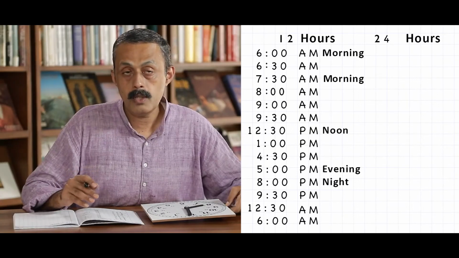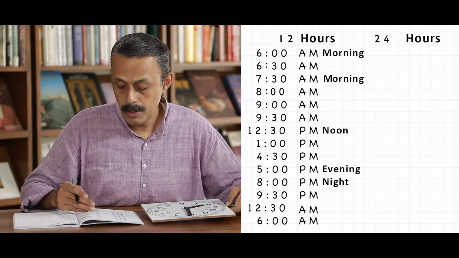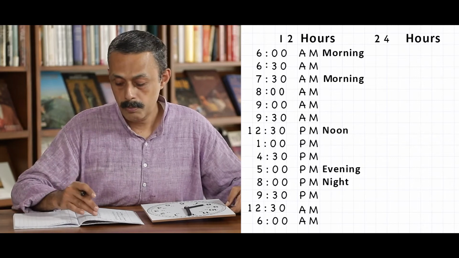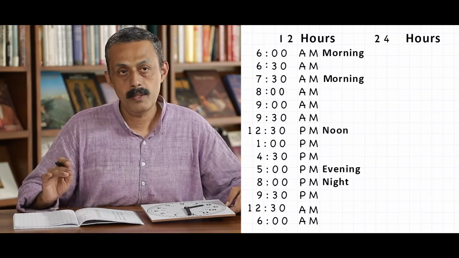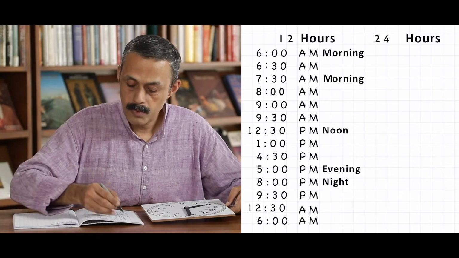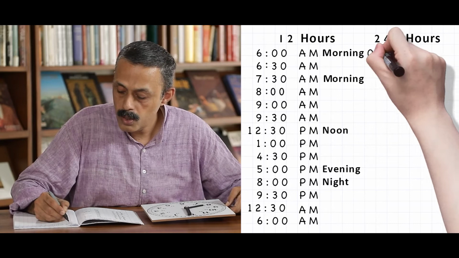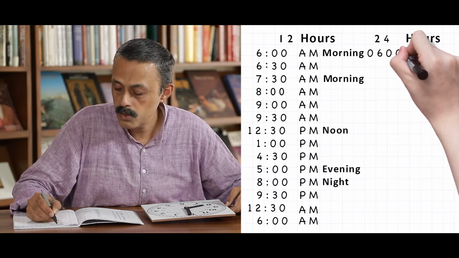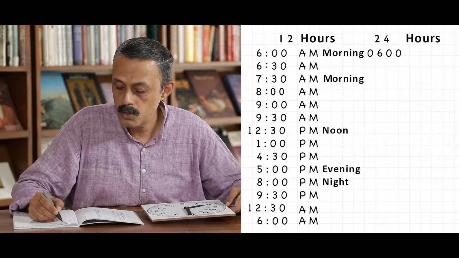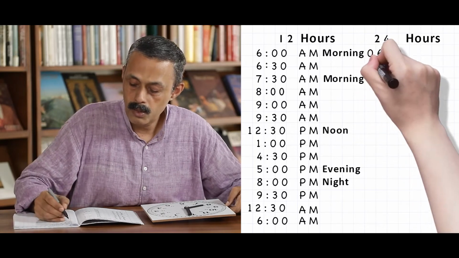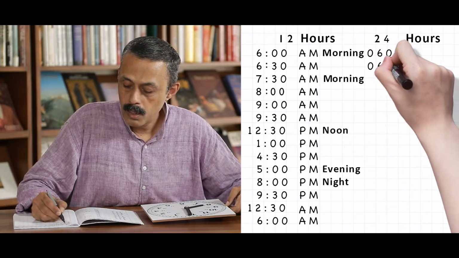In this system, we don't use the words AM, PM to show the time. Let us see how to write it. Now, 6 o'clock in the morning. We write it as 0600. There is no separating colon between them.